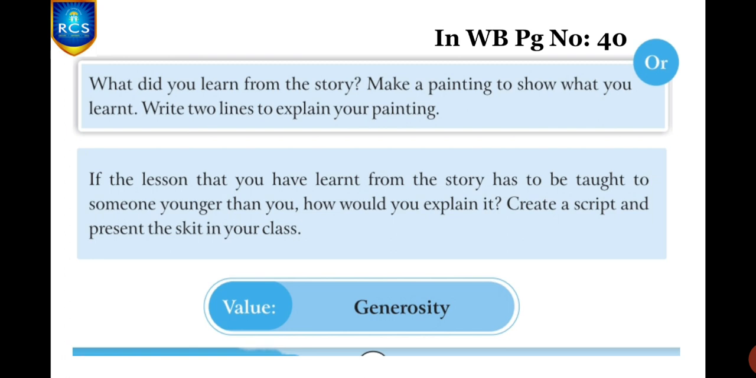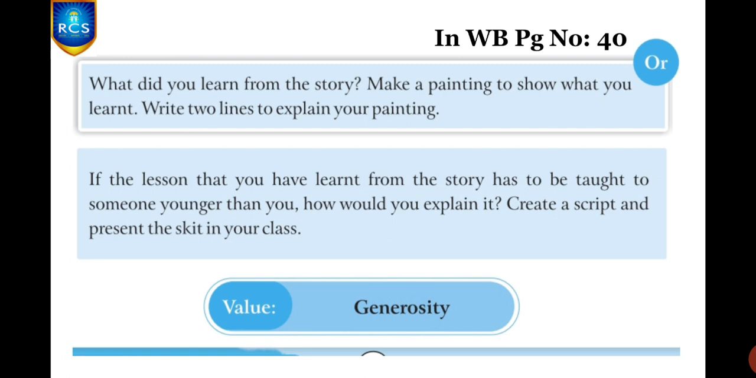And third one is, if the lesson that you have learned from the story has to be taught to someone younger than you, how would you explain it? Create a script and present the skit in your class. Children, you just imagine, okay, from the story what you have learned. We learned that we should not be greedy and we should be always generous, okay. And if you want to teach this to your brother or sister, how will you make them understand this? You have to make a script. That is, you have to make a small story with some dialogues and you have to present the skit, okay.